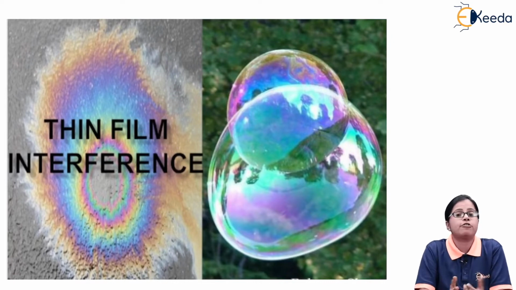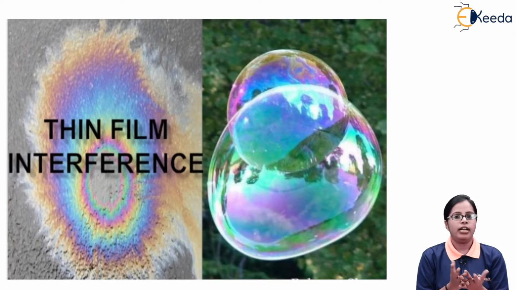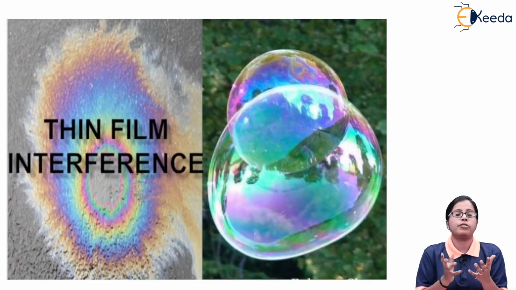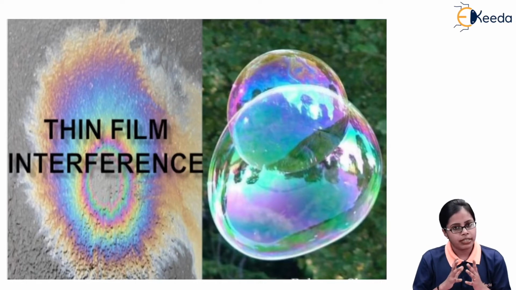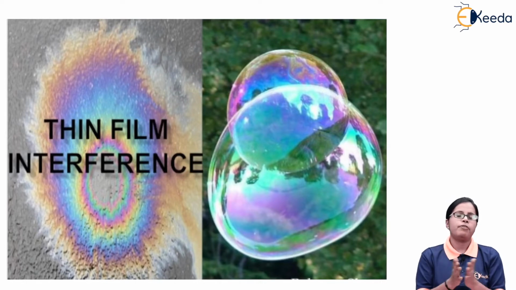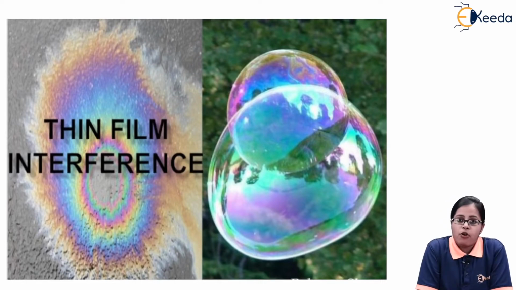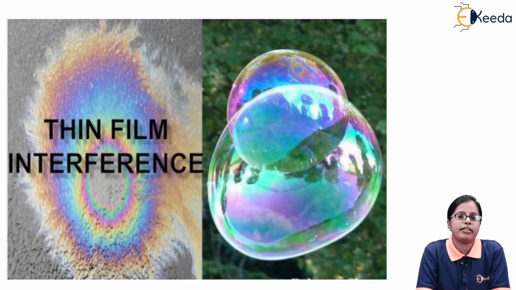Why does the soap bubble look colorful, or why is there color in the oil film, or in the feathers of the peacock? This is all the result of thin film interference. Now, what do we mean by thin film interference?